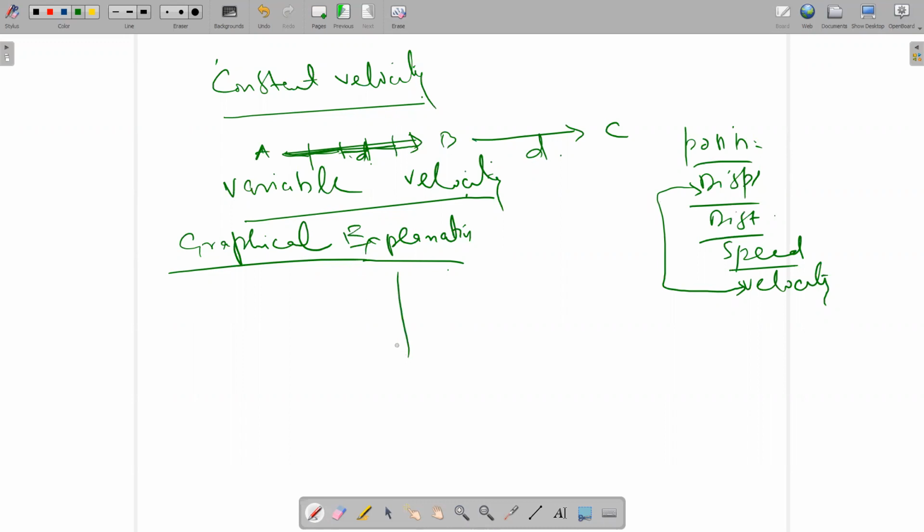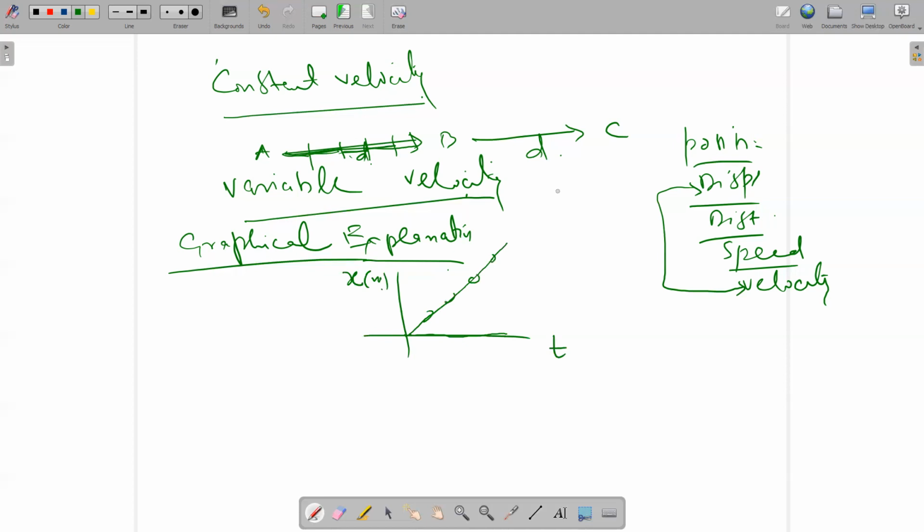Let's see. This is the graph, x-axis and y-axis. X-axis is the time axis and y-axis is displacement in meters. So if the shape of the graph is like this, what is the meaning of this? It means you are increasing the time and your value is constantly increasing.